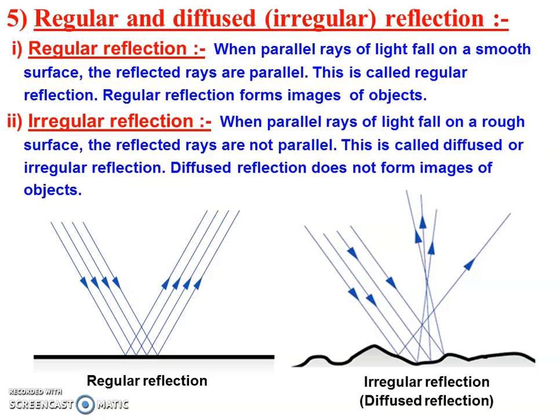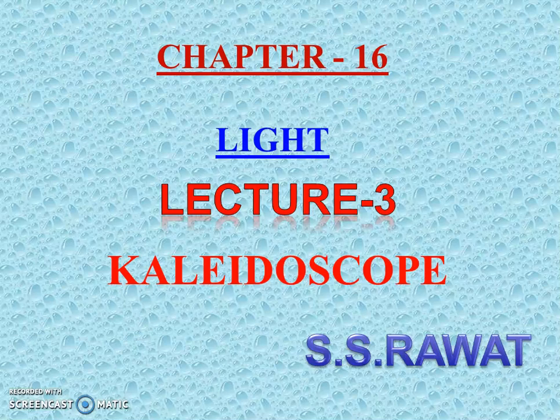Right? In regular reflection, a parallel beam of light is incident on the reflecting surface and bounces back in the same medium, and it remains a parallel beam of light. In diffused reflection, there is a rough reflecting surface. When a parallel beam of light falls on this surface, it diverges or converges, right? So it will not remain a parallel beam of light.